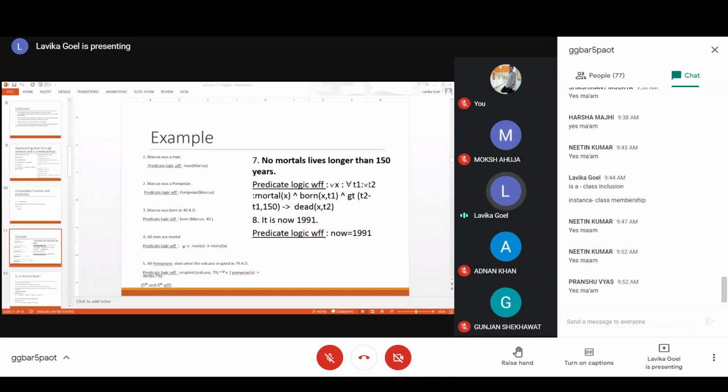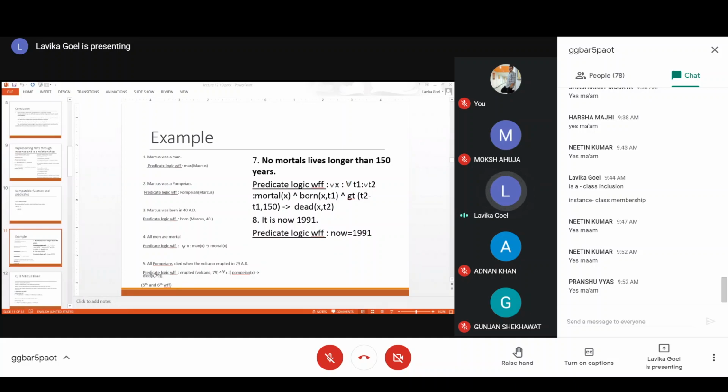And then the seventh fact is: no bottle lives longer than 150 years. This is a sentence which you want to represent, and here comes the role of computable predicates, because you have to compute whether 150 years have gone. Suppose X is a mortal and X was born at the time t1, and time t2 minus t1 is greater than 150. So that means that X died at the time t2.